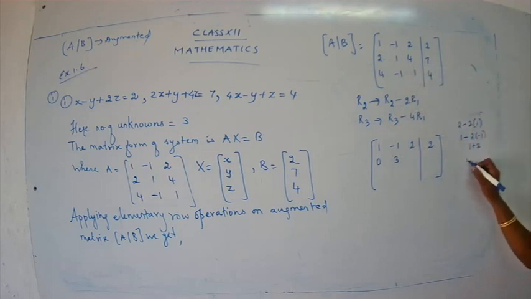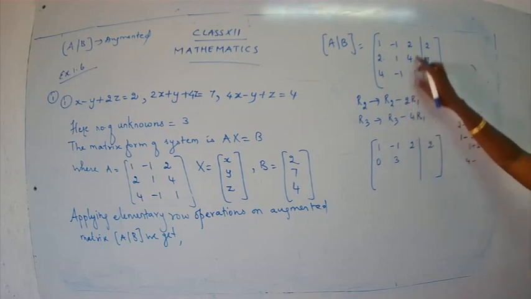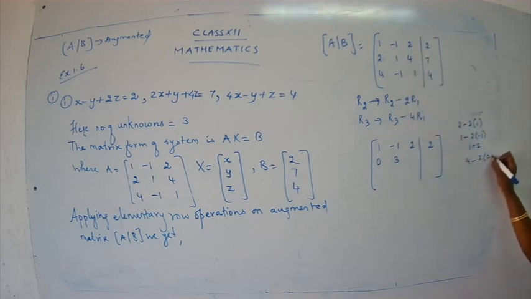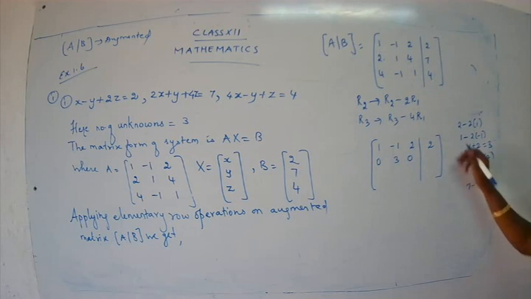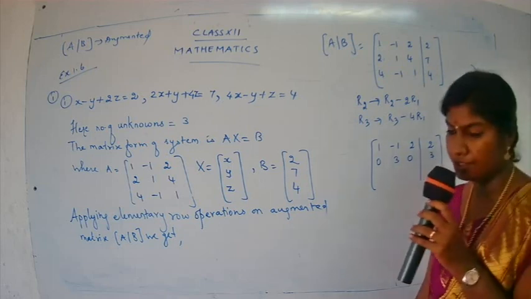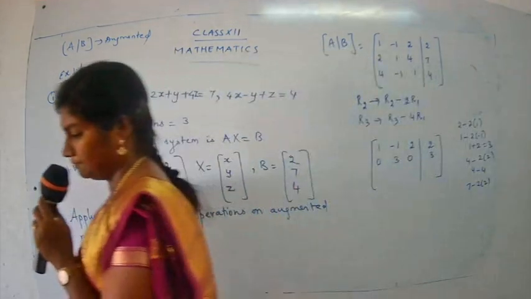Then 4 minus 2 times 2, that's 4 minus 4, you get 0. Here 7 minus 2 into 2, so you get 7 minus 4, that's 3. So you get 0, 3, 0, 3.